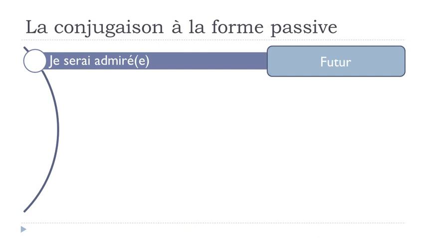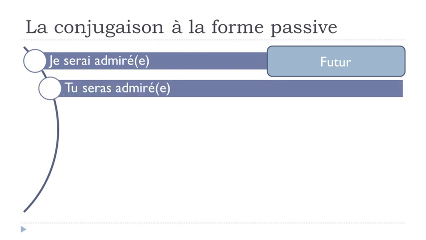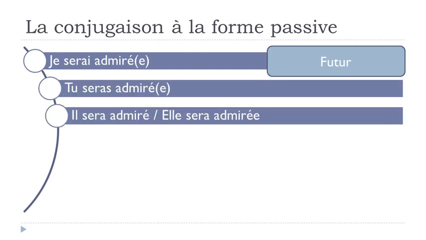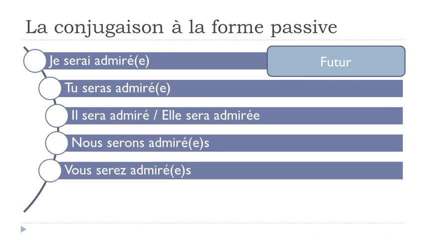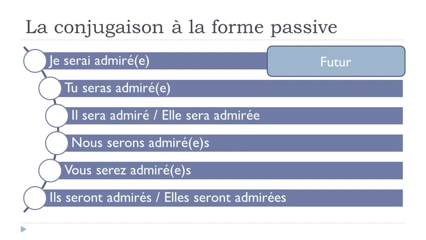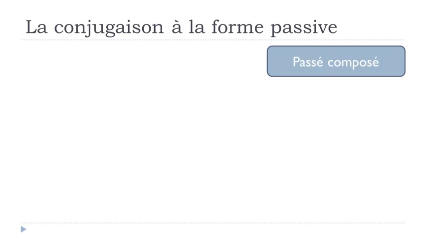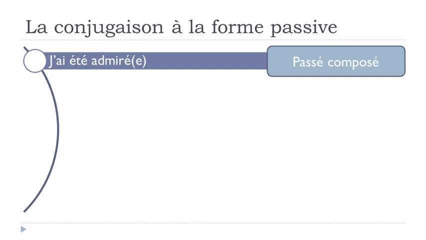Je serai admiré, tu seras admiré, il sera admiré, elle sera admirée, nous serons admirés, vous serez admirés, ils seront admirés, elles seront admirées. All right, so if we want to make this structure at the passé composé form, j'ai été admiré, so you can see that here you've got j'ai été, all right, so it's the verb être, to be, okay, but at the passé composé form.